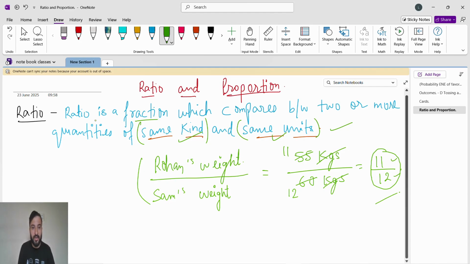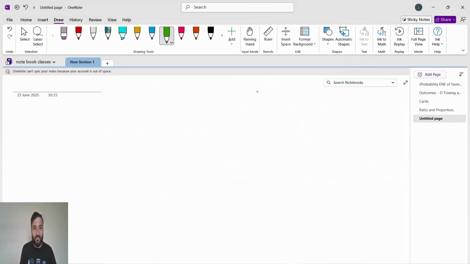So this is the definition of ratio and this is the example for same kind and same unit, and yes, ratio should be in simplified form. Okay, done. Whenever we see, ratio is in a fraction form. The fraction means x by y, numerator by denominator. Very important thing, guys, see here, x is numerator, y is denominator.